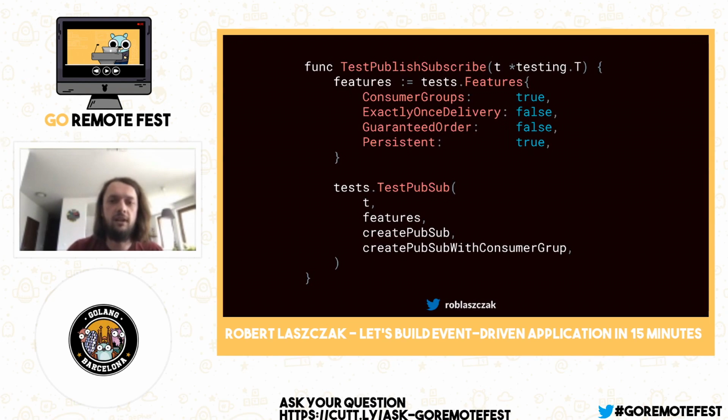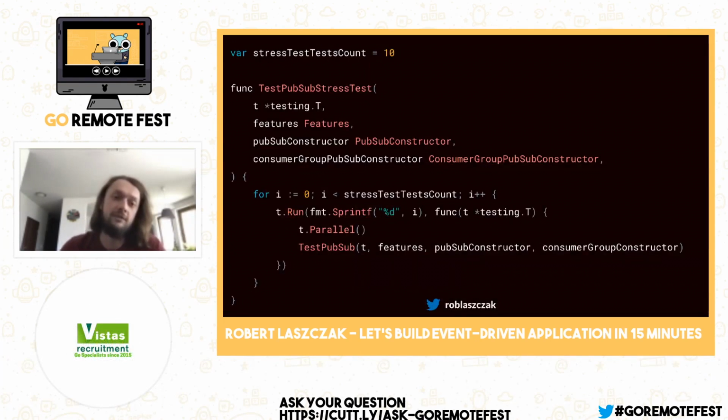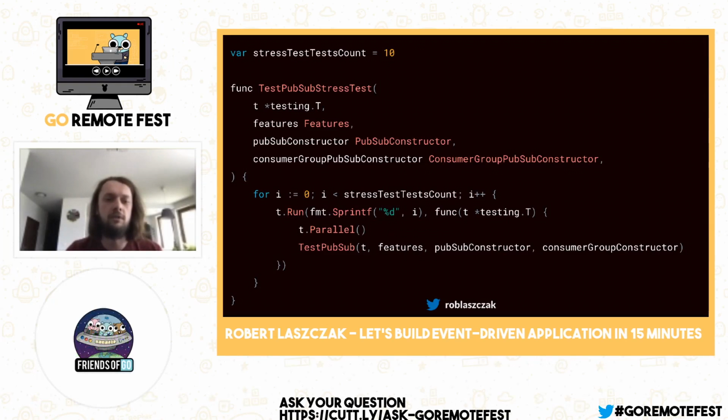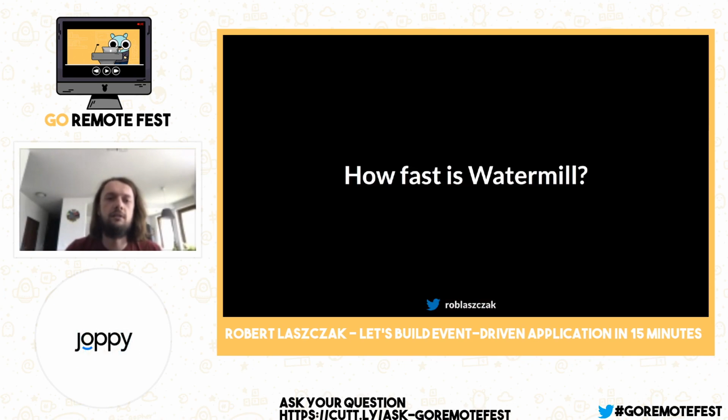But it's not all about tests, because we also need to be sure that Watermill can work under really heavy load. So what is the idea to check this? Let's just get all the tests that I mentioned earlier and run them 10 times in parallel. You can imagine that it creates a lot of load, but still every message that was sent should be delivered in good time. And one important thing is also how fast Watermill is. Of course, some of you probably have pretty high requirements for how fast the libraries you are using are.